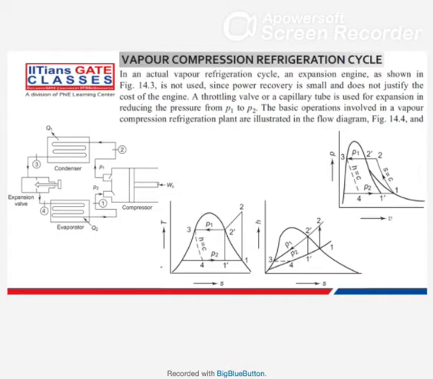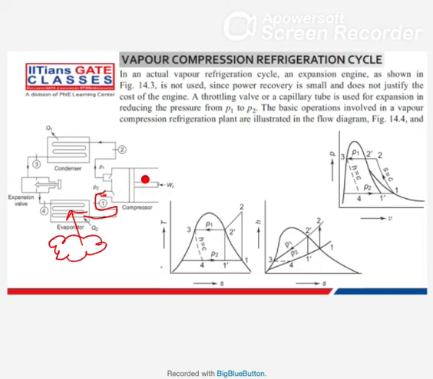The temperature will be well below the temperature of the surroundings, and it can take heat from the vegetables. Let's say you have vegetables, it can take heat from them, so that the refrigerant in this tube will evaporate, and it will go to your compressor.